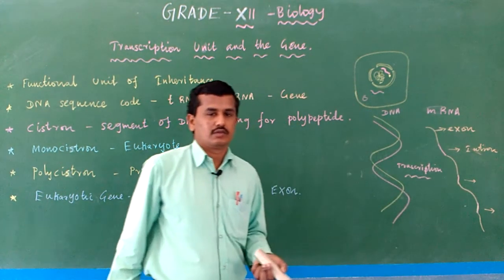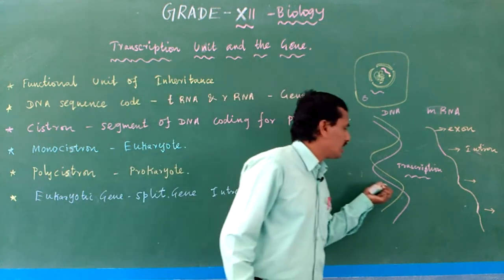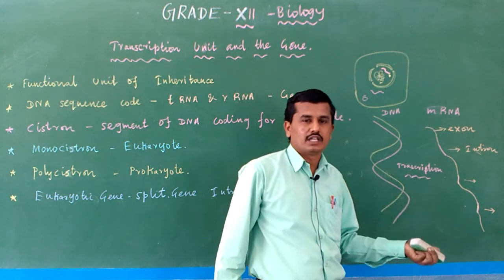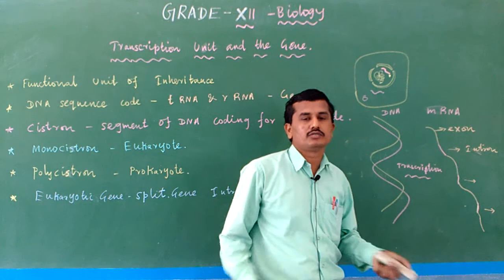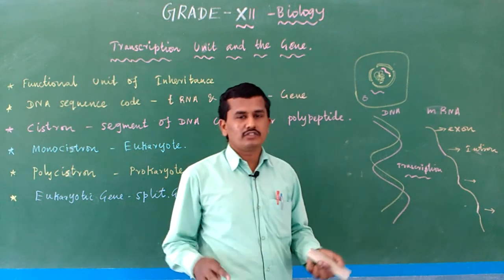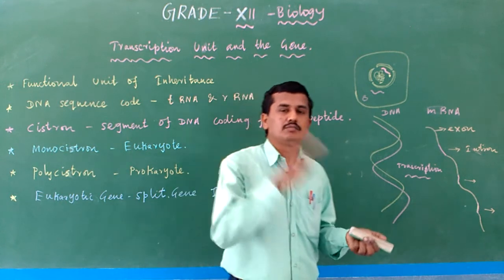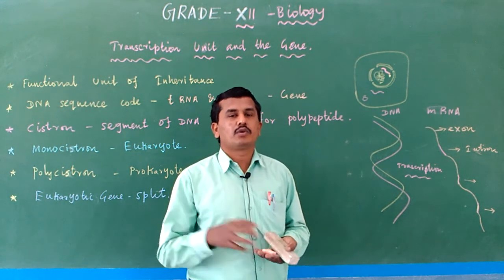Okay, during the transcription process DNA forms mRNA. In mRNA formation, the mRNA contains exons and introns. Two segments will be there. Introns are useless, they have no use. Only exons are important for the coding sequence, which is important for protein production.